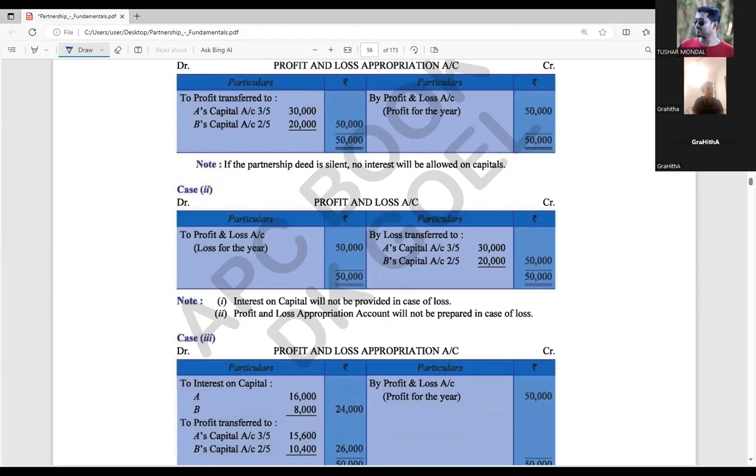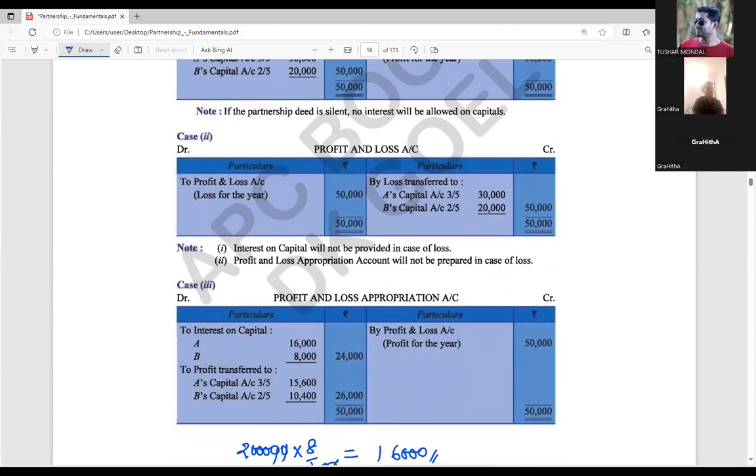24,000 is definitely less than the actual profit we are getting, right? Actual profit, how much do we have? That is 50,000. So that's why we took 50,000 in the profit and loss account, and interest on capital we are providing as per the deed, 18,000 and 6,000, 24,000, and the remaining profit amount 26,000 we are distributing as per their ratio 3:2. I hope this part is clear.